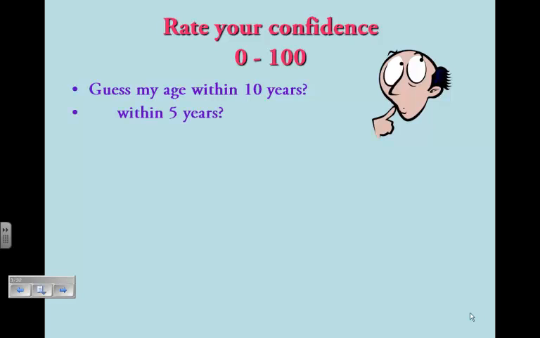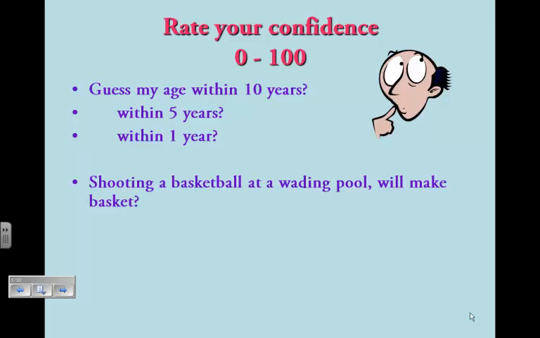What about within 5 years? Your number is probably maybe still high, but maybe not quite as high. What about within 1 year? Alright, so what I would expect to happen is within 10 years you're probably very confident. Within 1 year, maybe not so confident.